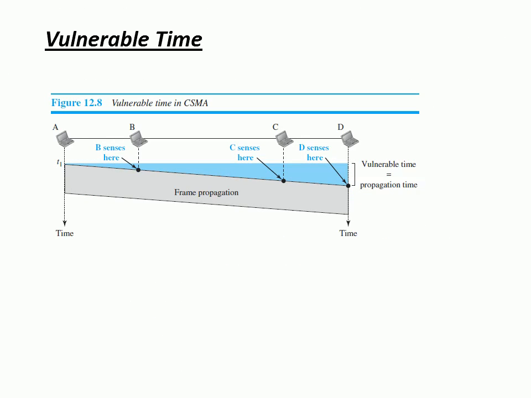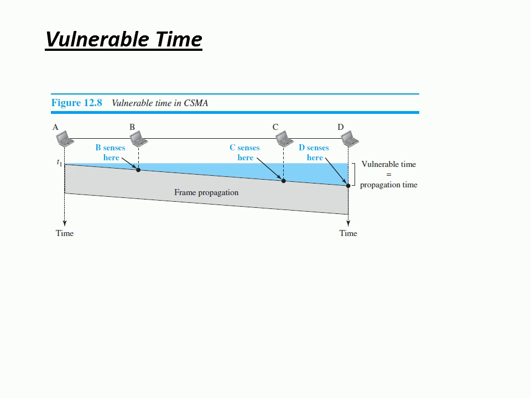The next one here we have is vulnerable time. What is the definition of vulnerable time? Vulnerable time is the time in which the collision can happen. There is a time duration in which there is a possibility of collision, and that particular time duration is called vulnerable time.